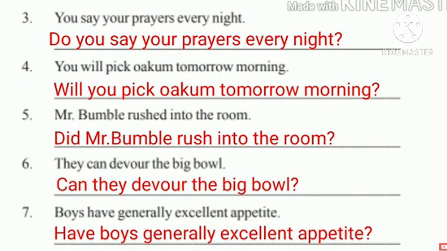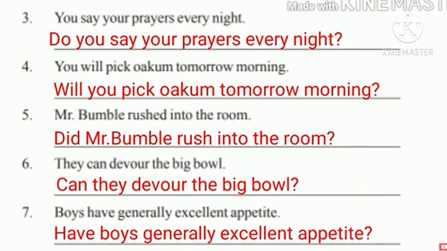"Mr. Bumble rushed into the room." Rushed is past tense. Here you have to use did. So rushed will be in the form of the past tense, and you have to write: did Mr. Bumble rush into the room? Okay? Next, "They can devour the big bowl." They can, here you have to use the modal auxiliary verb. Can they devour the big bowl?